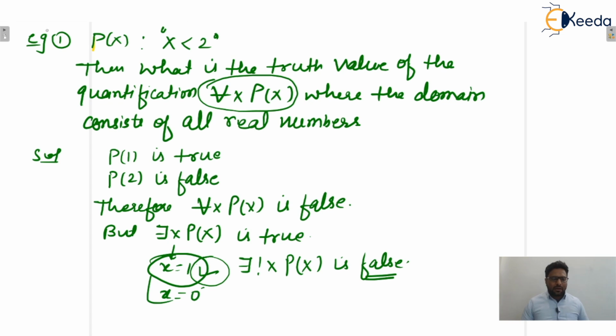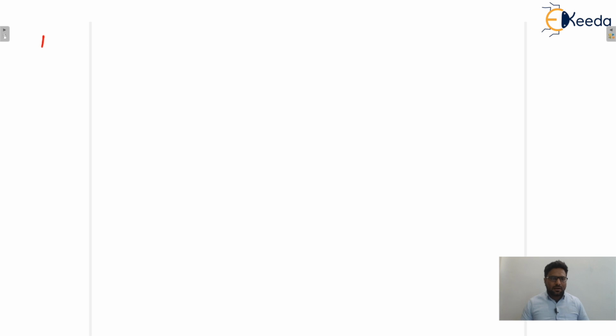Write down one note. Here p of x is a propositional function.